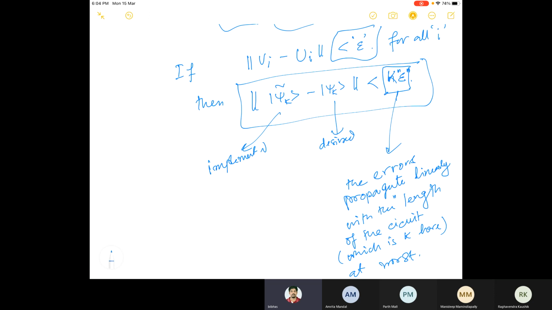Then of course, if you consider this as a finite set of gates, there will definitely be errors. Then the question is how much error it could be, and this is the bound for that error. This much error it can accumulate, and it depends on the length of the circuit. This is a very nice thing, and I'll give it to you without any proof, because the proofs are very long and very recent, maybe within 10 years. So I'll not give you the proofs, but I'll give you a list of sets of unitary gates.